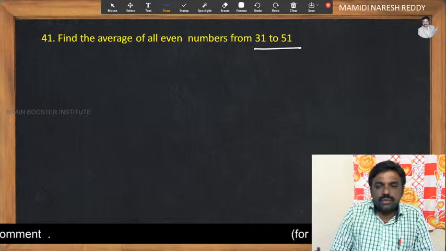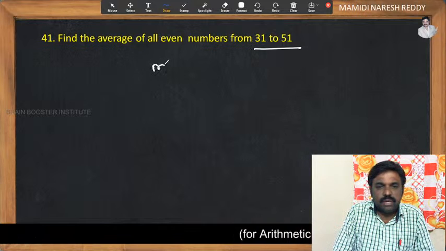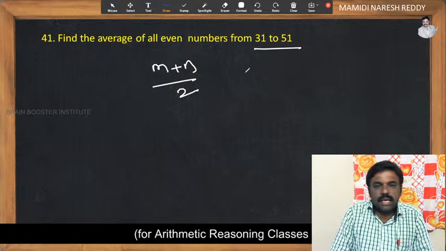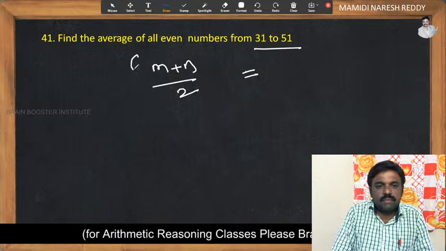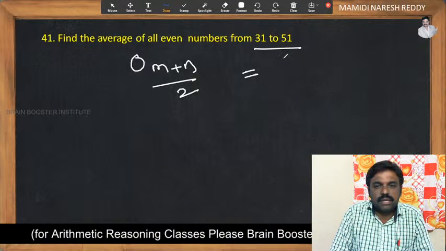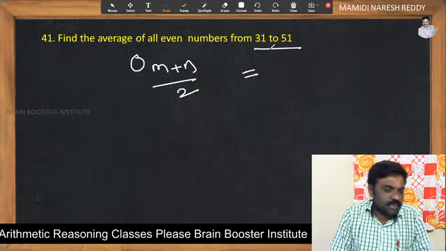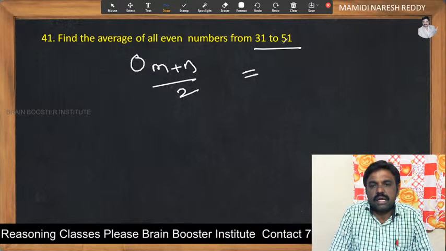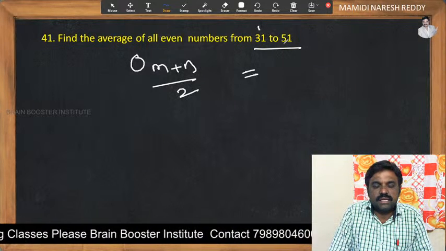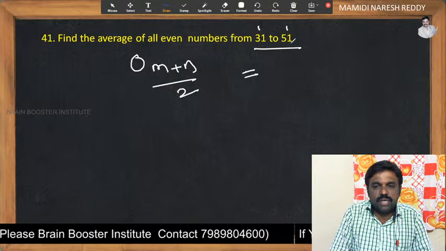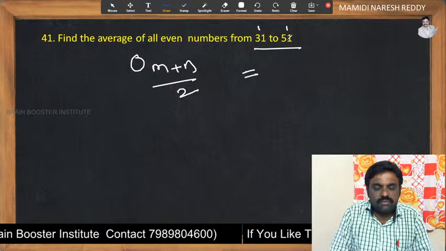As I told you, the formula will be (m plus n) by 2. But what are your m comma n? Your m comma n are the first and last even numbers in the given range. Here 31 and 51 are both odd numbers, so they should not be taken.